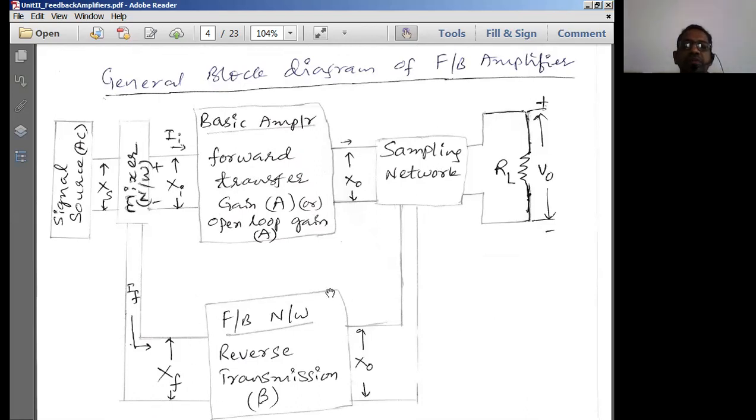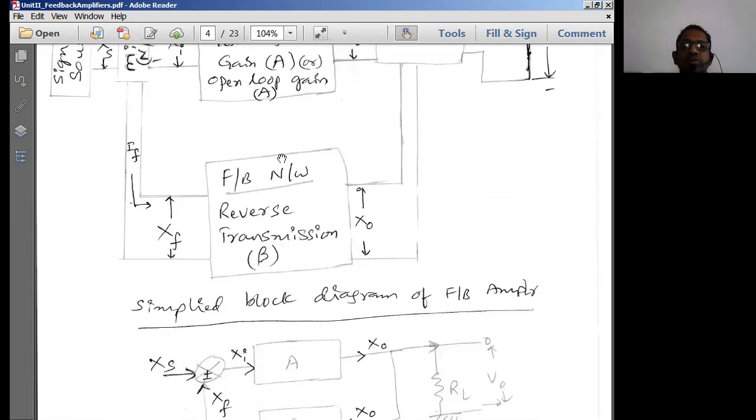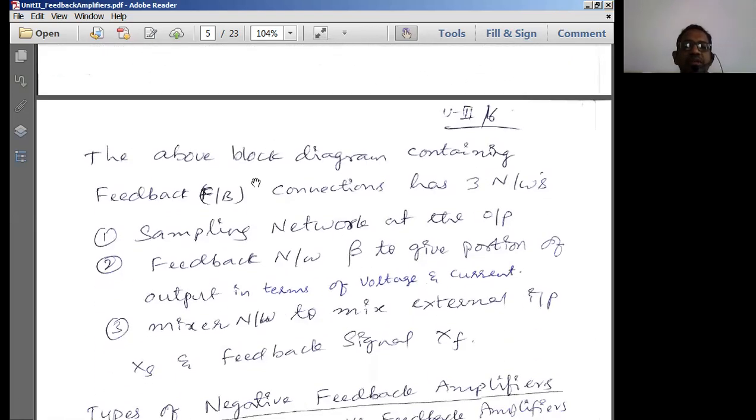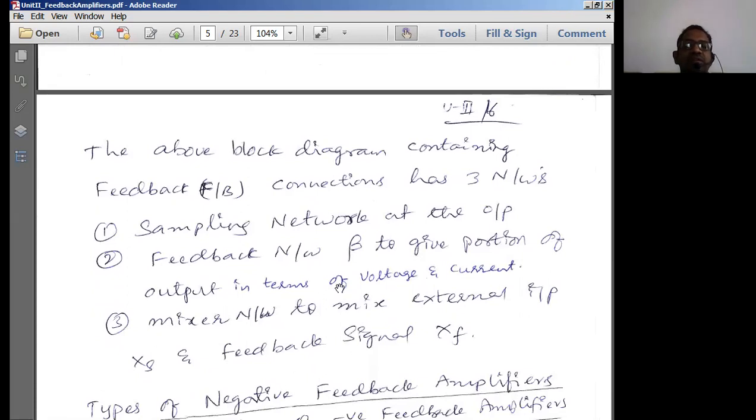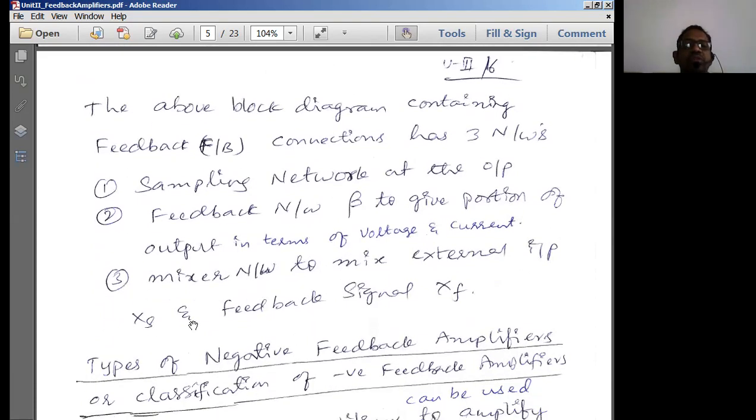The feedback network is normally used to apply the sampled output, in terms of either voltage or current, to the input circuit. The mixer circuit is normally used to mix the external input signal and the feedback signal, right? So mixing is done in terms of addition or in terms of subtraction. That is how the mixing is normally done here.